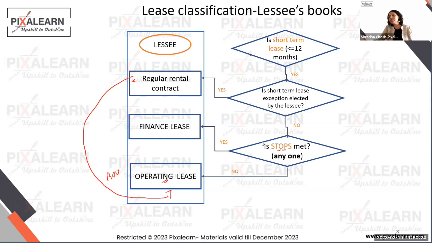And that is why US GAAP came and said, no, you can't treat it like a regular rental contract unless the tenure is less than 12 months. Otherwise, whether the finance criteria is met or not met, either of the two, I am going to ask you to capitalize that asset and to book a liability in your books, which should feature a long-term asset and a long-term liability. And I will force you to depreciate that asset. Right? So now this is the biggest delta between what used to happen earlier and now.